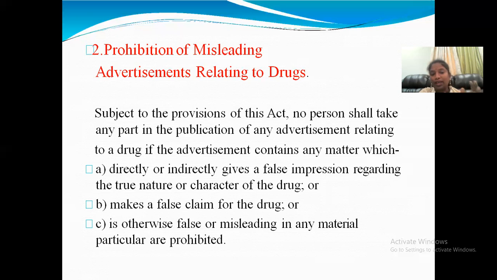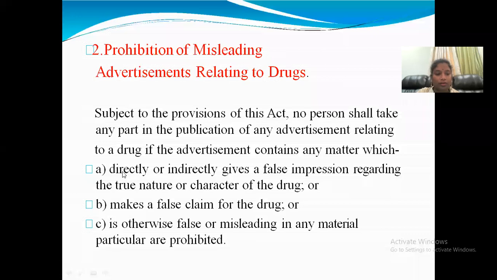That means we should not reveal the true nature of the drug, meaning the drug indications we should not give.